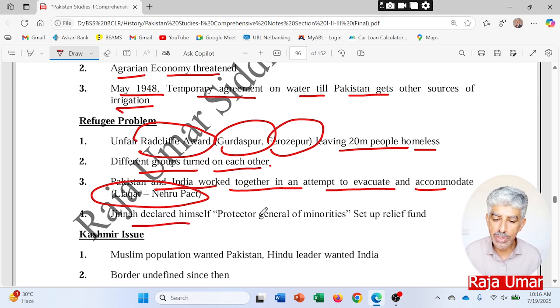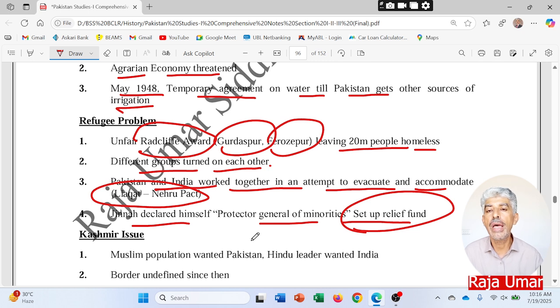Jinnah declared himself Protector General of Minorities and set up a relief fund so that all those minorities who were living over here and started feeling unsafe would be protected. Even after the aggression, Jinnah declared that all those minorities were protected by the government of Pakistan, and he declared himself the protector of those minorities. A relief fund was established to settle the refugees who were coming from India to Pakistan in large numbers.